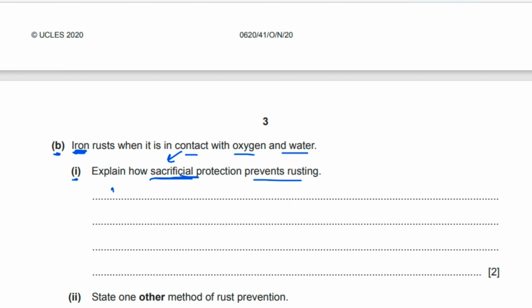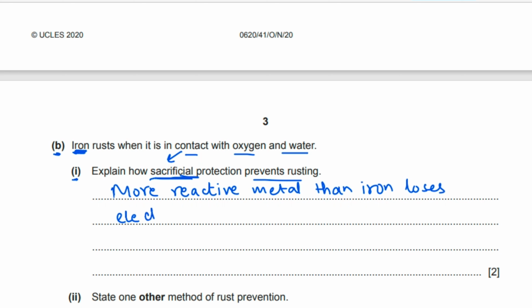So we will write: more reactive metal than iron loses electrons, or you can also write gets oxidized in preference to iron.